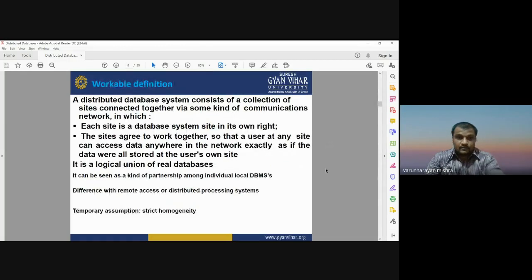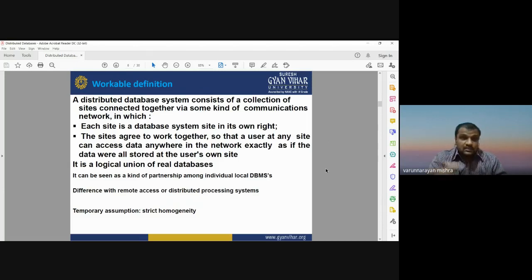So what is the workable definition of a distributed database management system? A DDBMS consists of a collection of sites that are connected together via some kind of communication network. It has already been discussed.